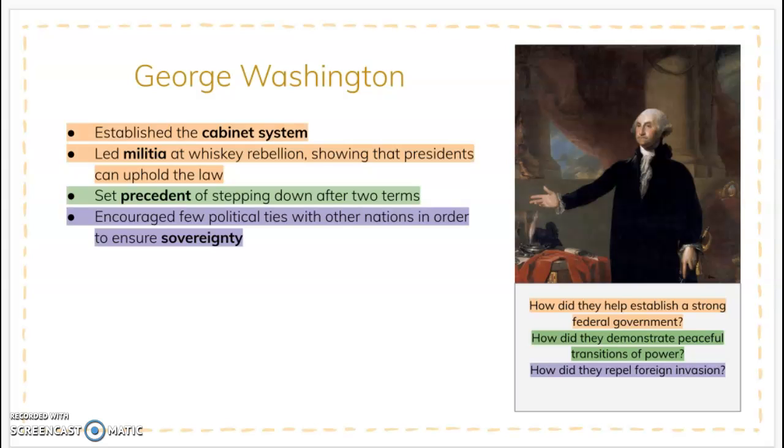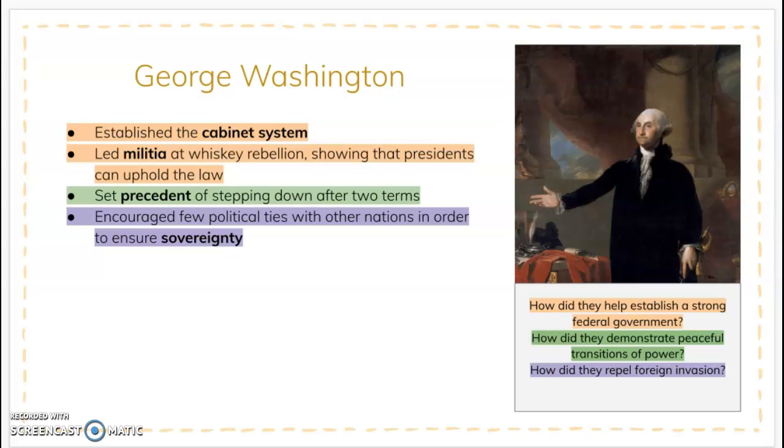I'll also switch to this slide, which highlights the answers to the questions and how this president demonstrates them. So George Washington was the first president of the United States. So your first blank is going to be the word first. As such, he established many important precedents, including the establishment of the cabinet system and of stepping down from office after 2 terms. Washington also believed in limiting political ties with other nations in order to ensure sovereignty. Okay? Great job, guys.